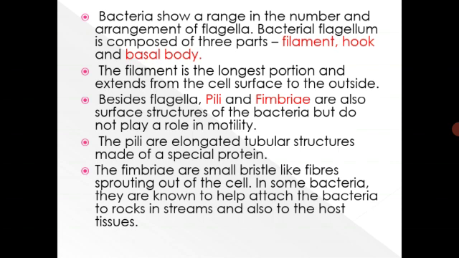Besides flagella, pili and fimbriae are also surface structures of the bacteria, but do not play a role in motility. The pili are elongated tubular structures made up of special protein. The fimbriae are small bristle-like fibers sprouting out of the cell. In some bacteria, they help to attach the bacteria to rocks in streams and also to the host tissues. So this was about the prokaryotic cell.